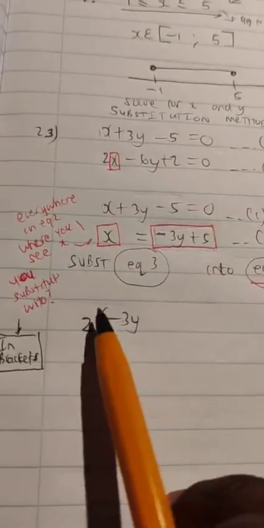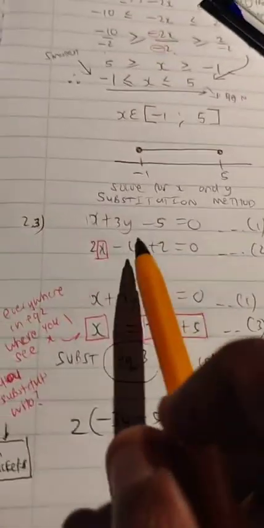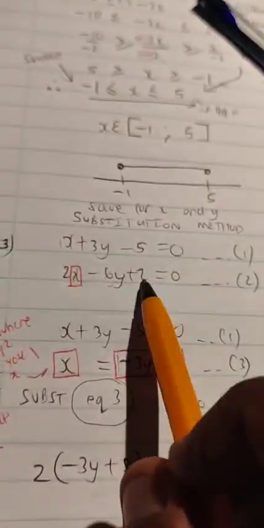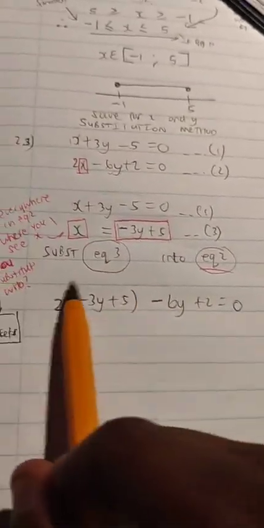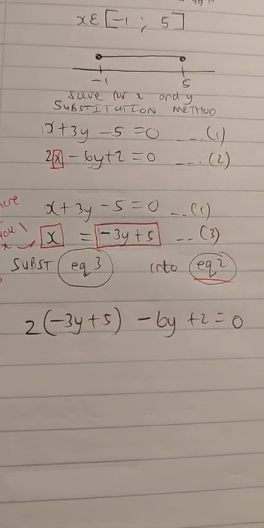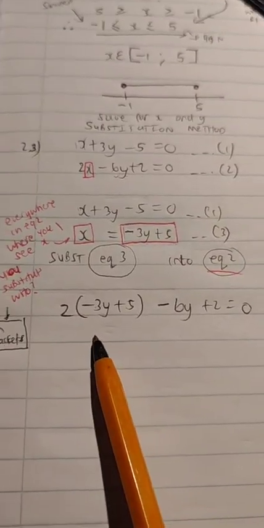That's a very important point to make. You use brackets to substitute. So where x is, you are going to substitute negative 3y plus 5. What follows thereafter? A minus sign, then a 6, then a y, then a plus 2, then equal to 0. The substitution has been successfully completed.